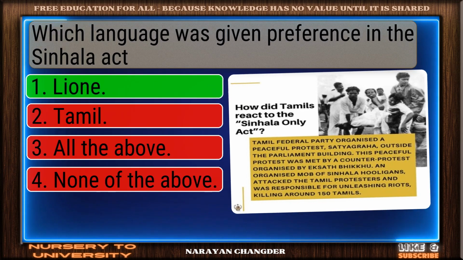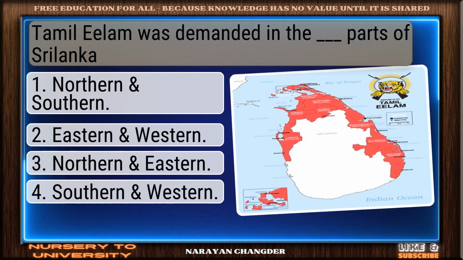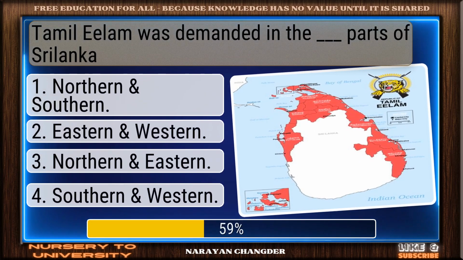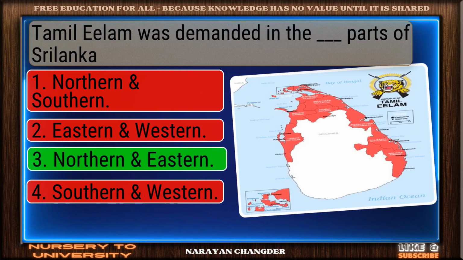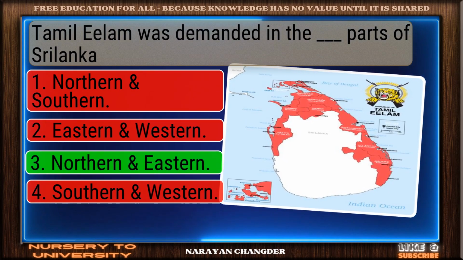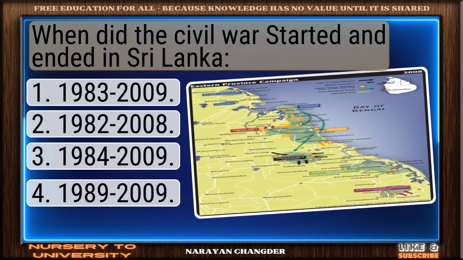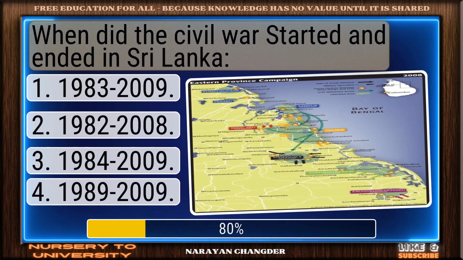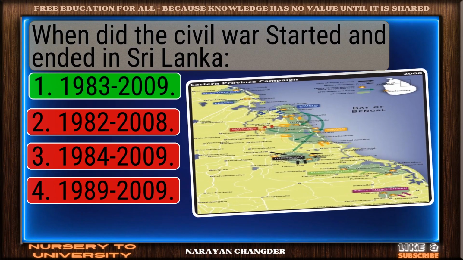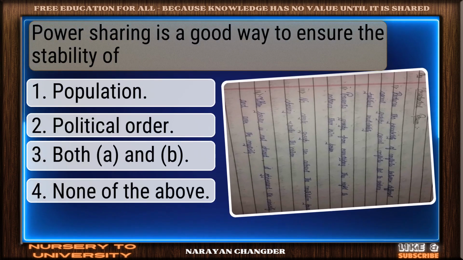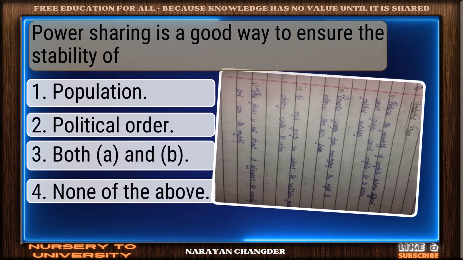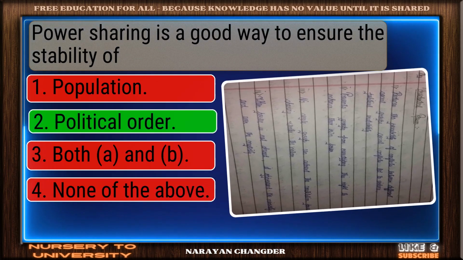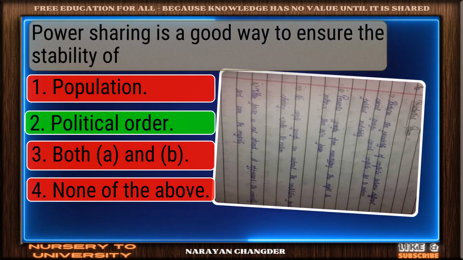Good thinking. Sinhala is right. Tamil Eelam was demanded in the dash parts of Sri Lanka. You're right. Northern and Eastern is correct. When did the Civil War start and end in Sri Lanka? Well reasoned. 1983-2009. Power sharing is a good way to ensure the stability of. Correct. Political order is spot on.